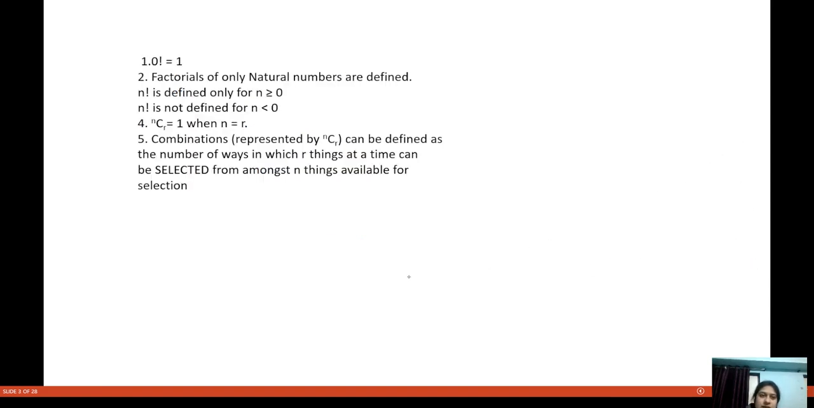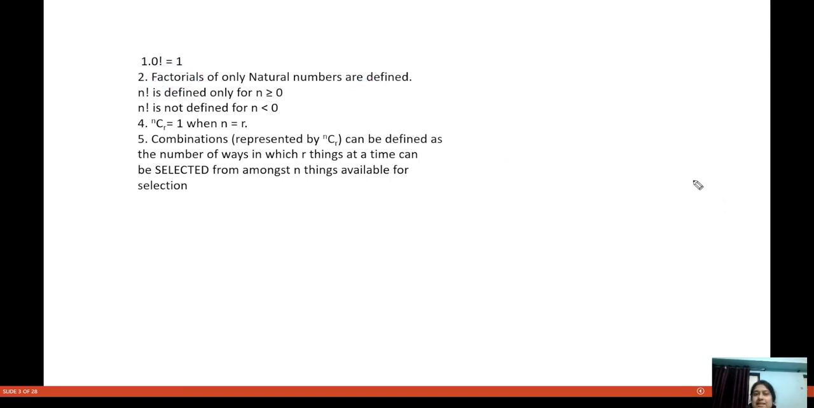Now let us move forward. Understand this thing, 0 factorial is always equal to 1, and only factorials of natural numbers are defined. Factorial is defined only for n greater than or equal to 0. We don't have factorial for negative numbers. So now we have understood the factorial.